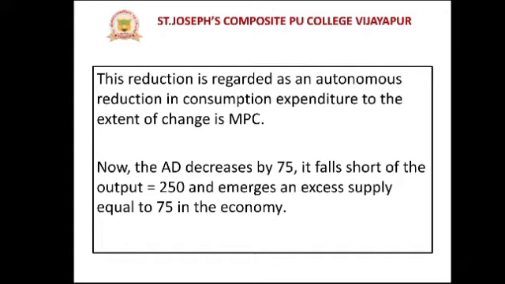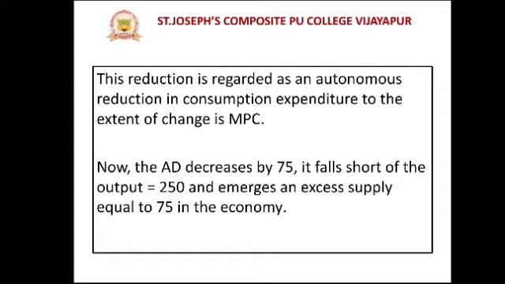Now the second situation: the aggregate demand decreases by 75. So aggregate demand decreases from 250 up to 75, and it falls short of the output, which is equal to 250, and an excess supply equal to 75 emerges in the economy. Supply will increase, but expenditure decreases from 250 up to 75. So the excess supply is equal to 75.